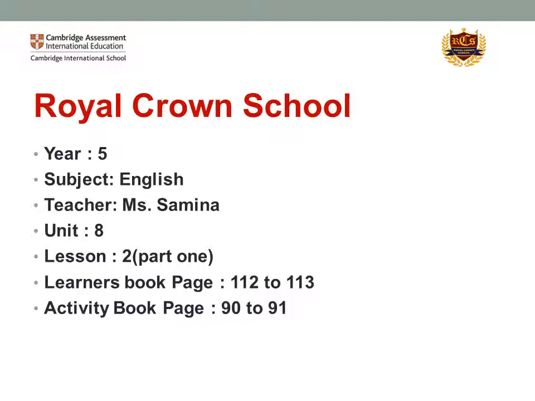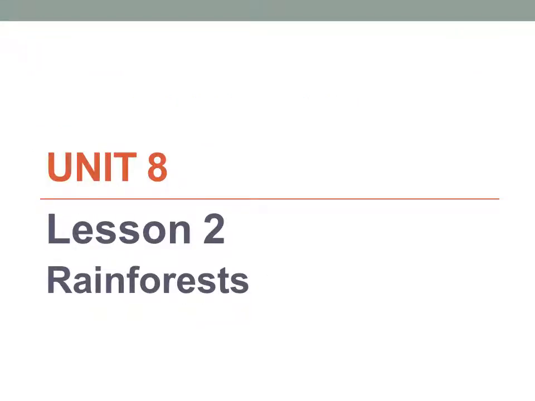So I'm going to start with the part 1 video now. Be ready with your learner's book, activity book and your copybook. Learner's book page number 112 to 113. Activity book page number 90 to 91. So let's start the lesson now. This is unit 8 lesson 2. It's about rainforest.